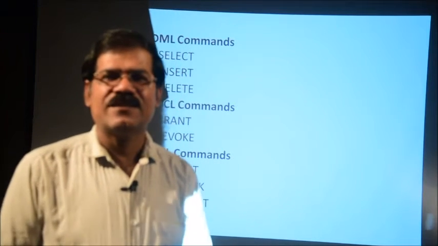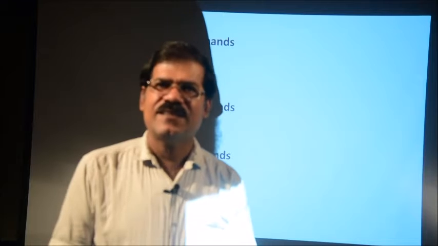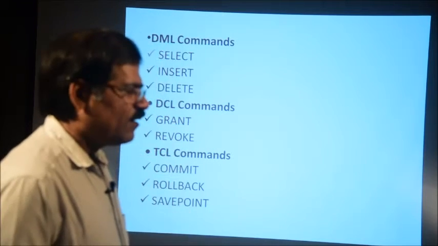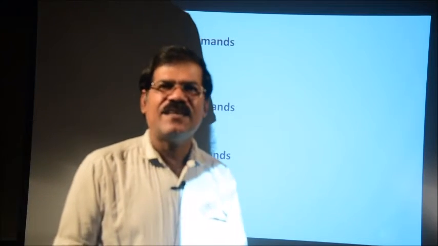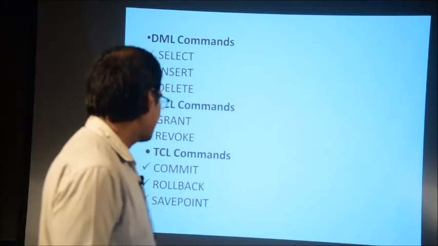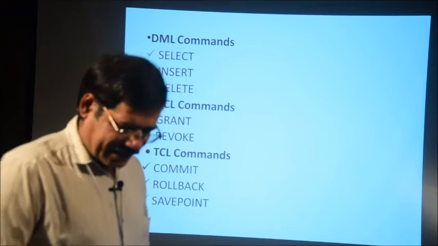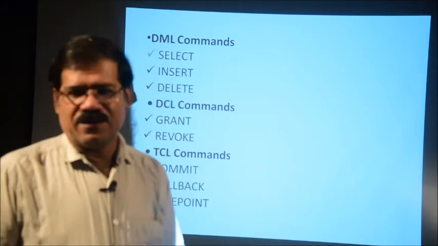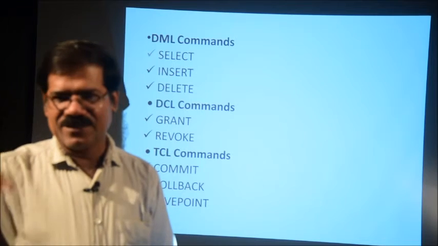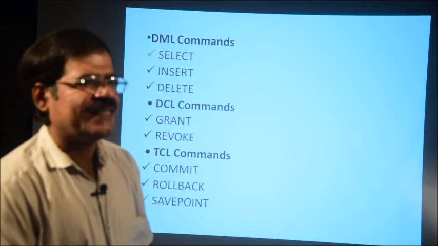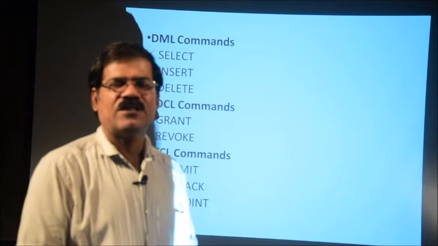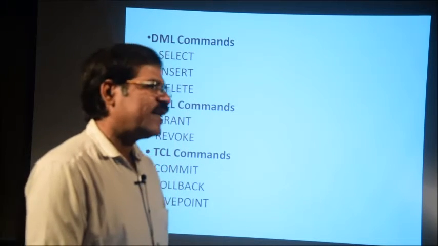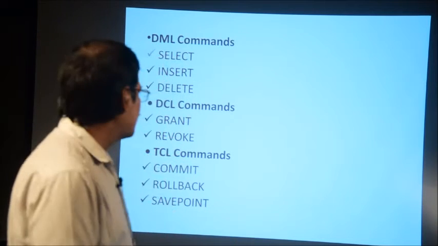Like in general, suppose you are writing a program, you save it. So, if you perform the commit command, that means whatever operations you perform are saved in the database, that is commit. Rollback means coming back to a particular position. Suppose a transaction is continuing, you are on the 20th line, and you need to come back to a particular position, a back position. So, rollback is a command to come back to a particular position.